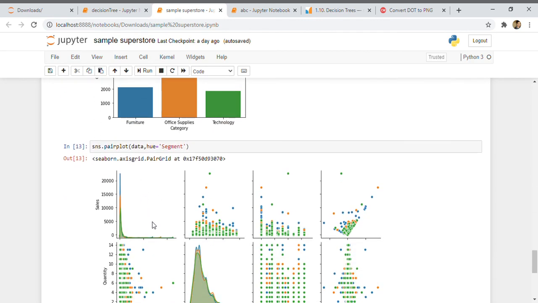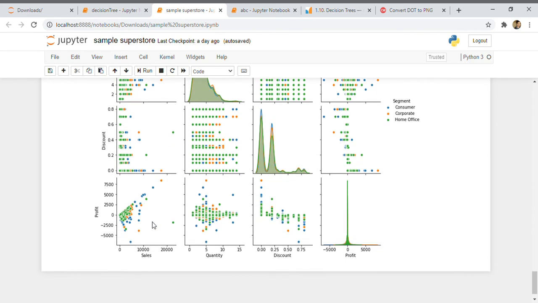Now with the pair plot we can see how we are getting the profits. As we can see, the sales are increasing but the profit is not increasing much. Home office may be giving us a bit of benefit, but most of these have no benefit at all, so we don't think we should go for the sales. Also, if you see the discount, even though we are increasing the discount, we are not getting much profit; we are getting a loss.